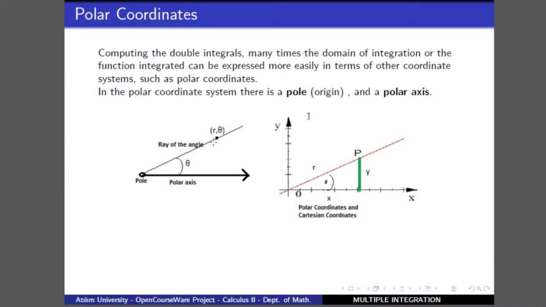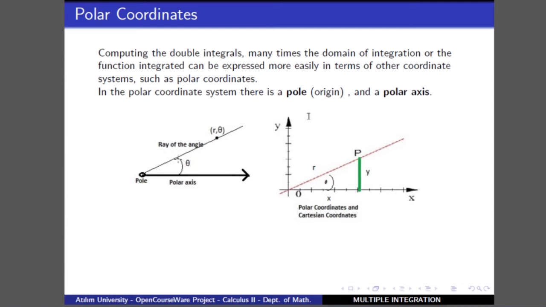So in polar coordinates we have two variables, r and theta. r is the distance of this point on the ray of the angle from the pole, that's the origin, and theta is measured in the counterclockwise direction. It can certainly be measured in the clockwise direction, but then it is named minus theta, where the minus sign shows us the opposite direction.